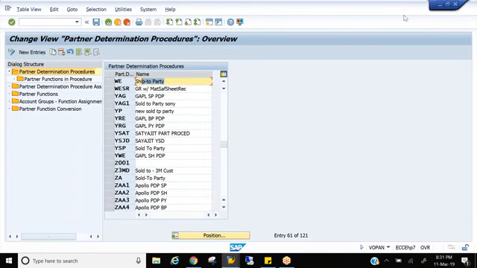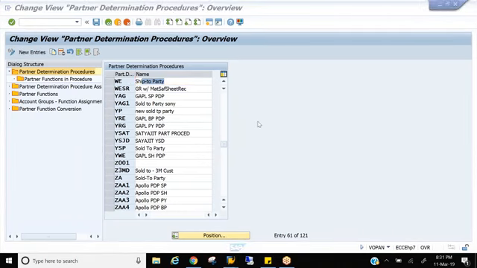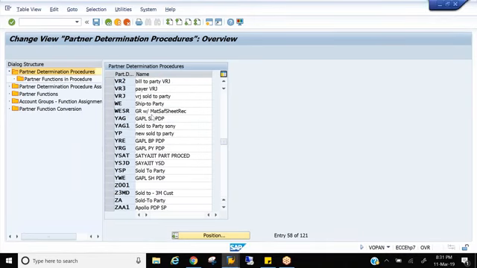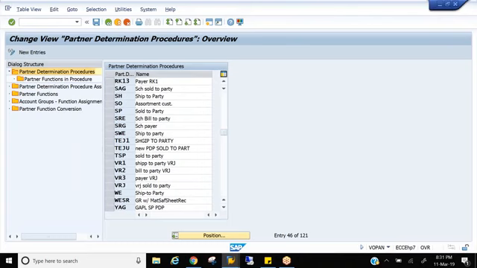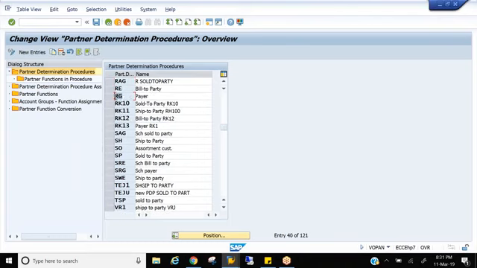Very important again for the interview. Partner determination procedure is a very, very important topic for the interview. You will face one or two questions. They may ask you, what is the PDP for ship to party? Standard, WE, right? For sold to party it is AG, for payer it is RG, and for bill to party it is RE, right? So these are the folders.